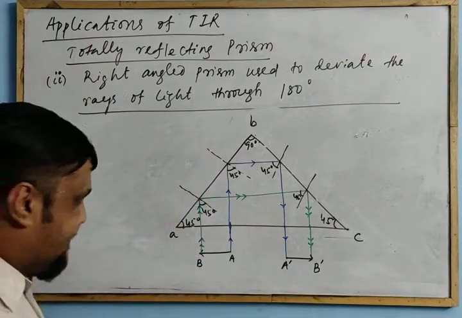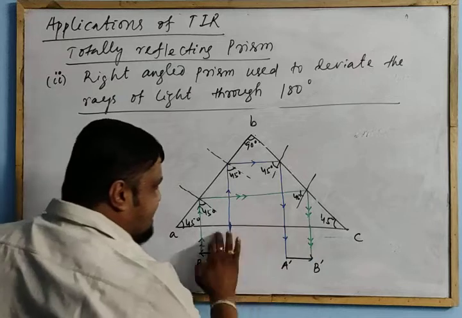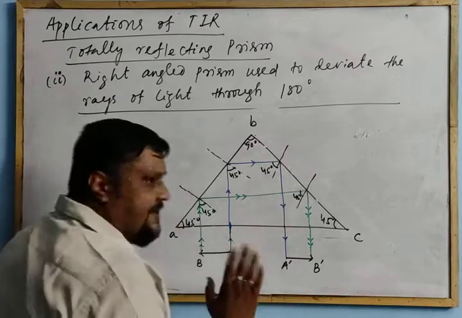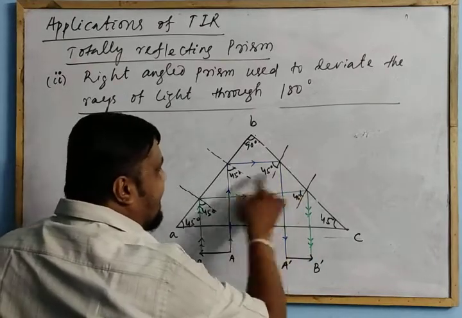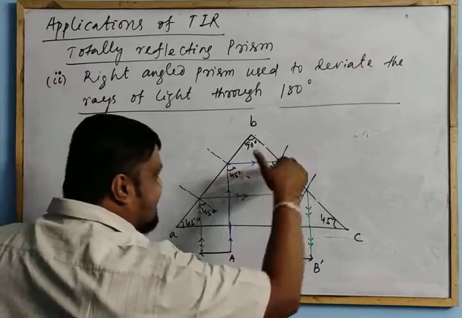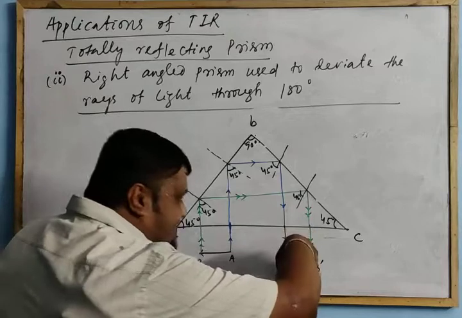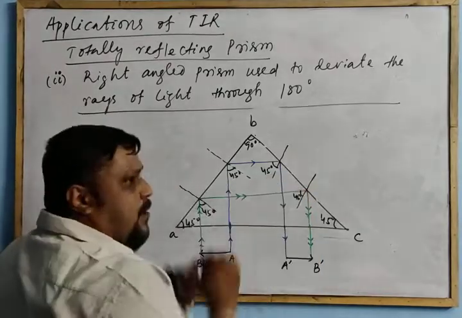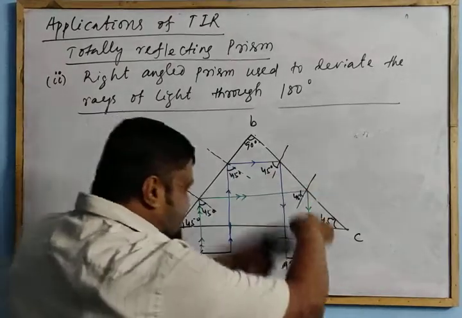Now you see, at these two faces there is no refraction and the rays go undeviated, but at these two faces total internal reflection occurs. The incident ray goes along this direction, and the emergent ray is opposite.